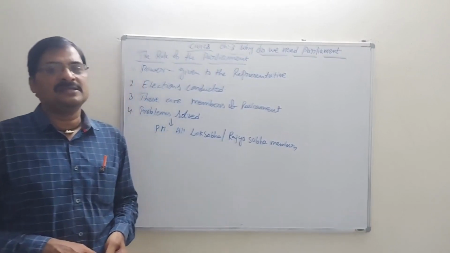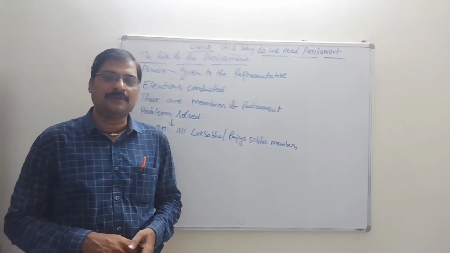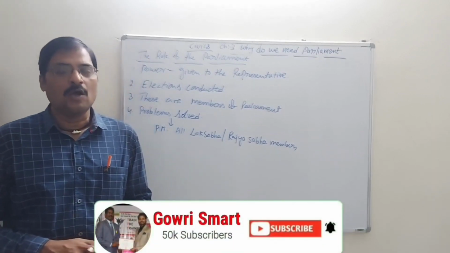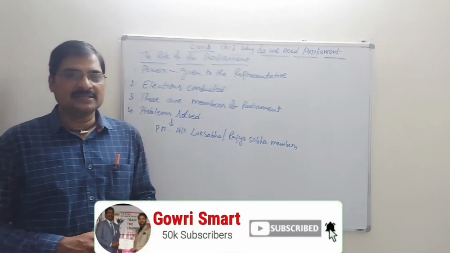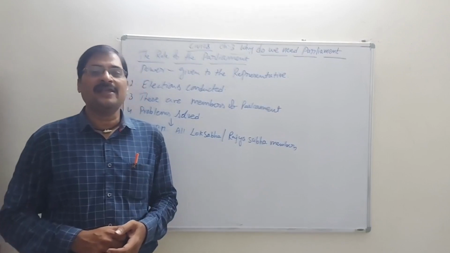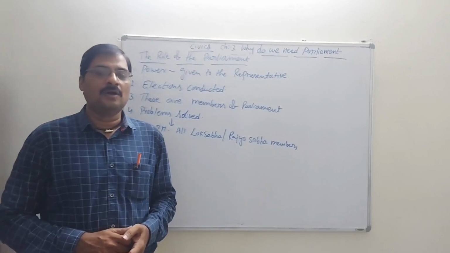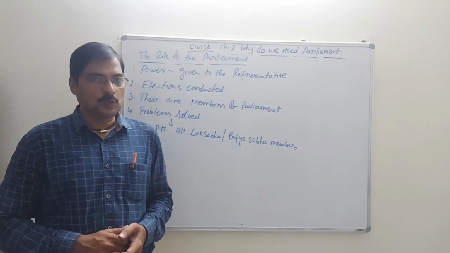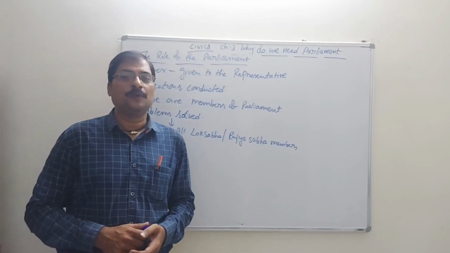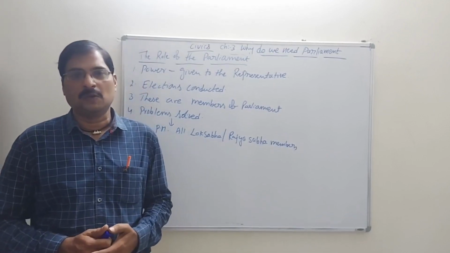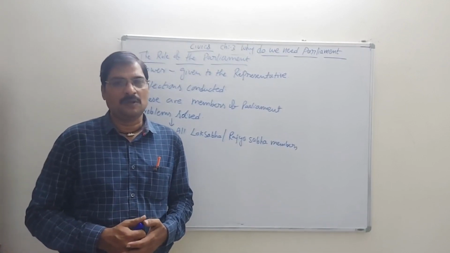There is this program, and also the pension scheme for old people, and arranging lunch facilities for all government schools. These are all programs for the welfare and development of the public only.